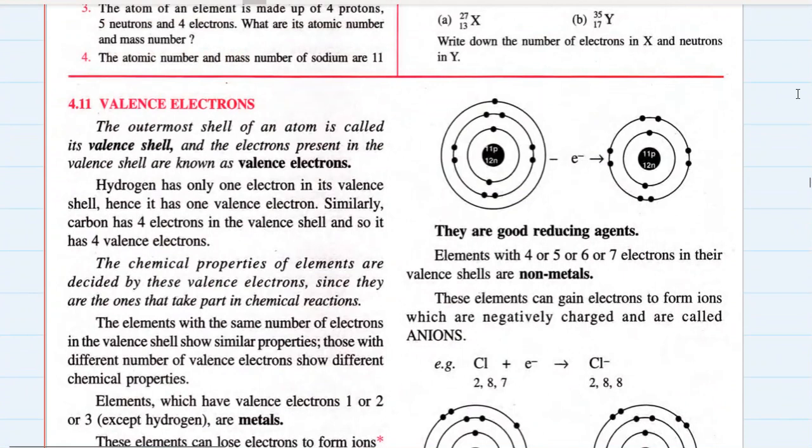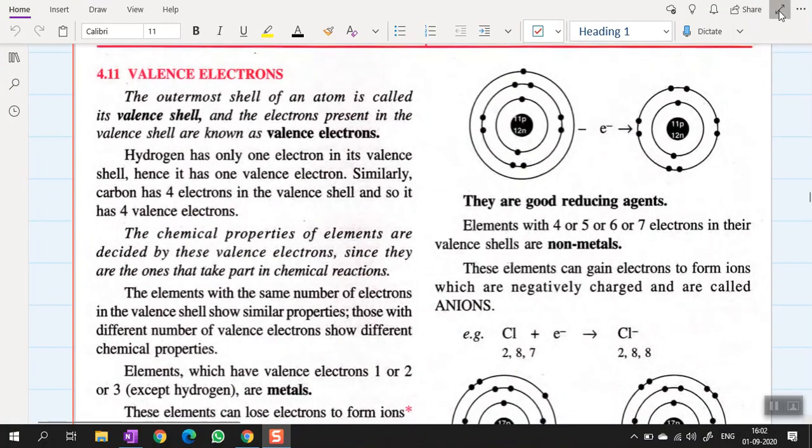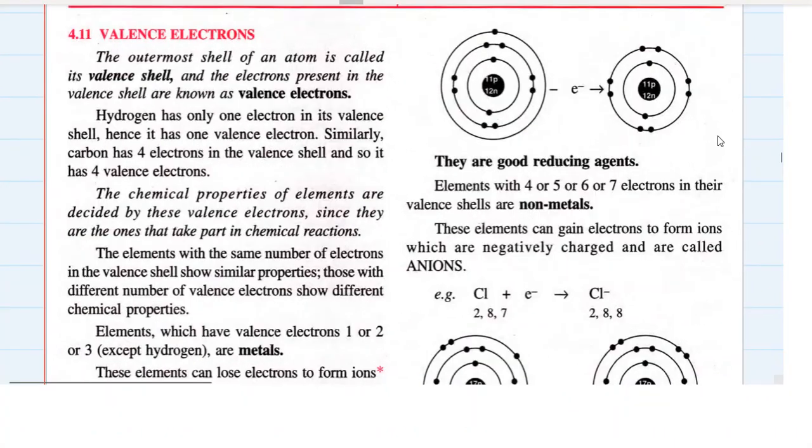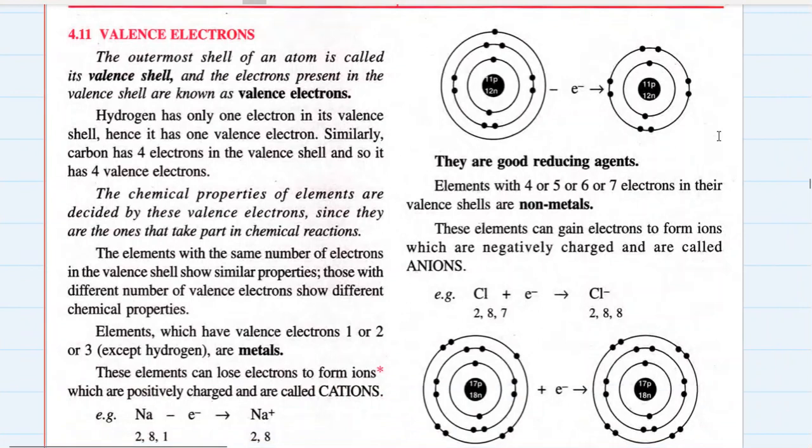Okay, so the next term is valence electrons. In this section there are many important definitions, so I just want you to take notes of them. The first definition is: what are valence electrons? What is a valence shell actually? The outermost shell of an atom is known as its valence shell. Outermost shell, valence shell. And the electrons present in the outermost shell, in the valence shell, are known as valence electrons.